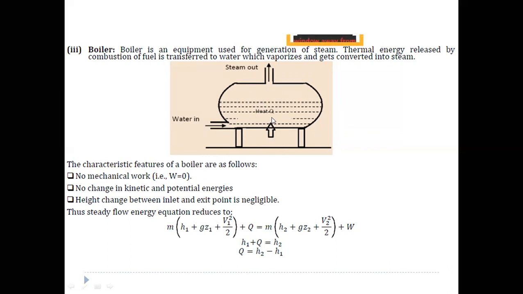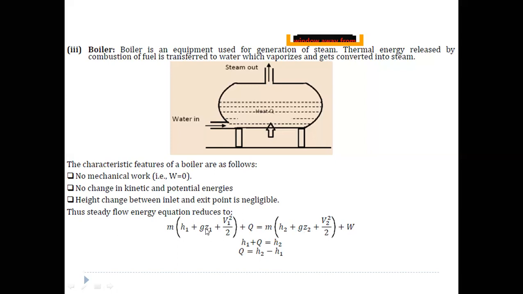The characteristic features of the boiler are that there is no mechanical work. We are not giving any work to the system, and we are not getting any work output from the system. Here also there is no change in kinetic energy and potential energy, and the height change between the inlet and exit point is negligible. If you take the steady flow energy equation, m into h1 plus g into z1 plus v1 square by 2 plus q is equal to m into h2 plus g into z2 plus v2 square by 2 plus w.